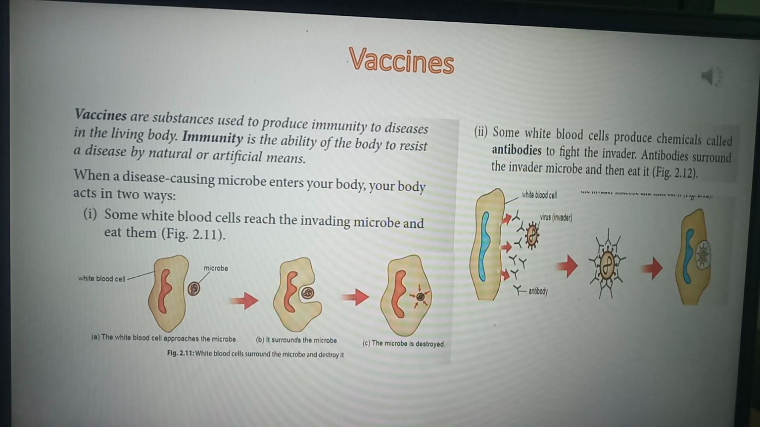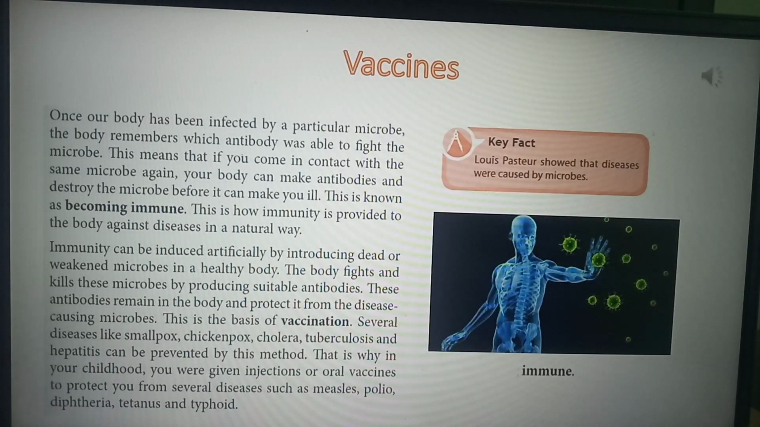Moving ahead, now we will be talking about vaccines. I hope you all have heard about this name, vaccines. What are vaccines? I will be explaining. Once our body has been infected by a particular